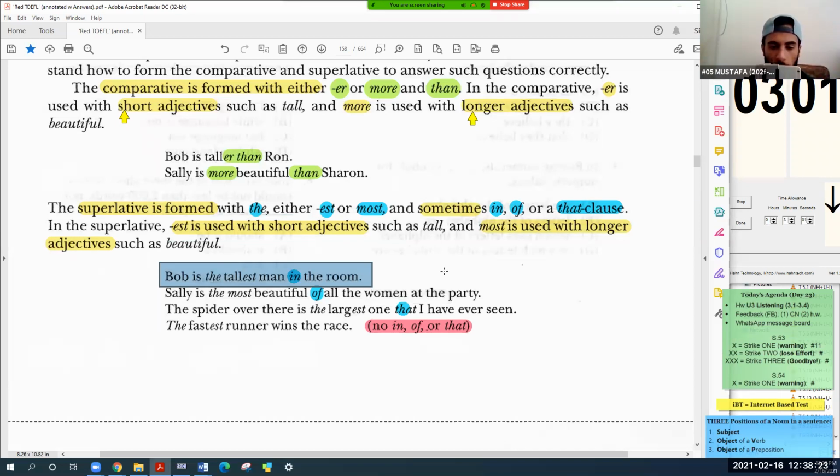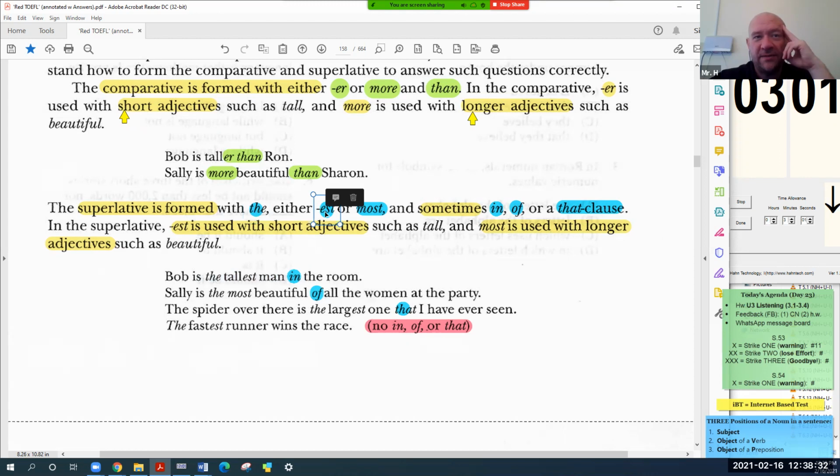Example, Mustafa. Bob is the tallest man in the room. What's the formula here? It's the plus est, right? Why do we choose est? Because it is a short adjective. That's right. And what's this? In the room.